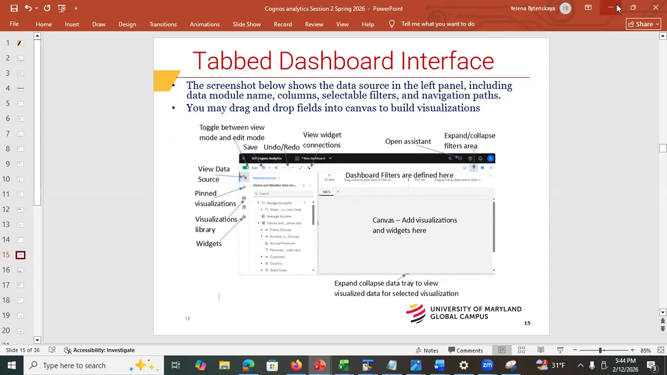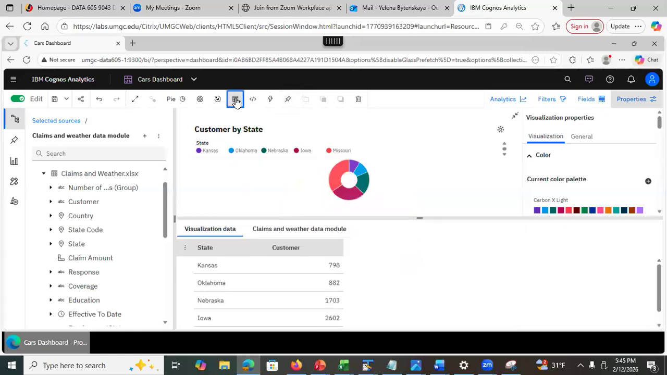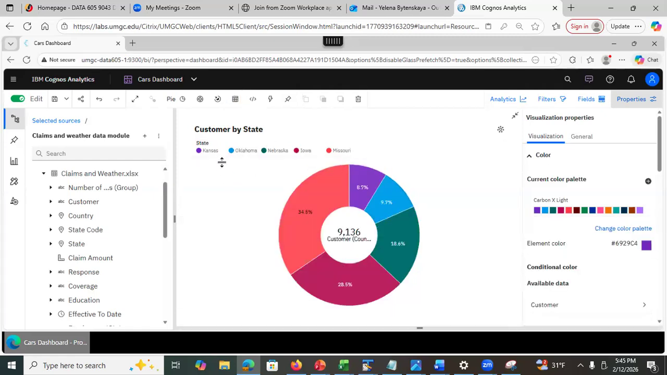Oh, I forgot to show you where undo redo is. These two guys are undo redo. Okay. And similar for each visualization, so you can pin it. If it's a visualization that you want to reuse, you can pin it. Oh, this is just to show data that is being visualized, right? You can also see it here. Show and then hide, right? You can see related visualizations and etc.